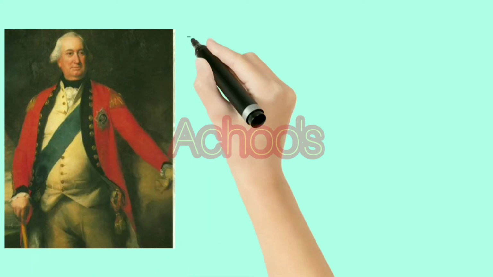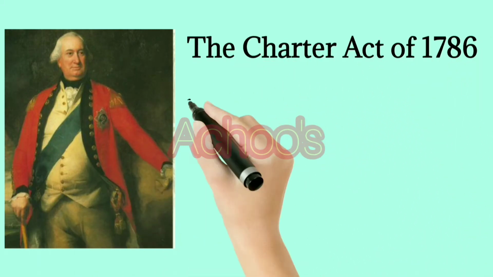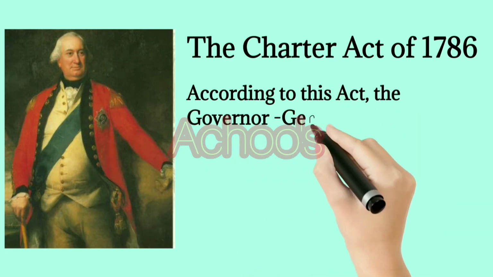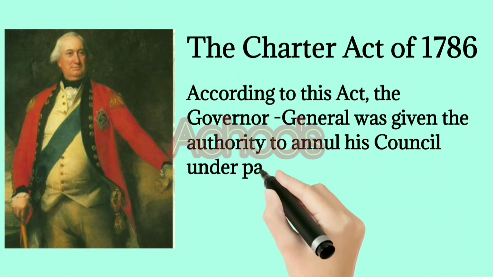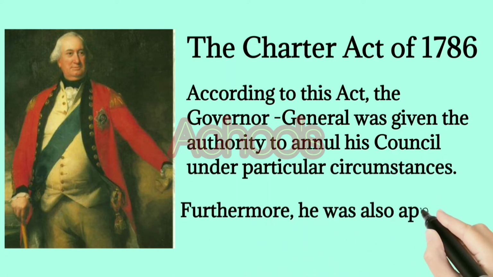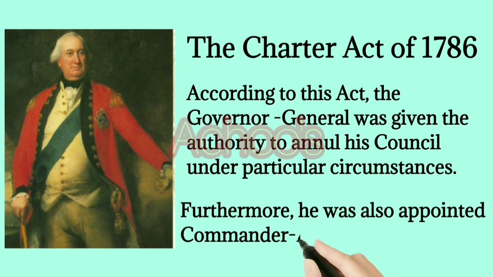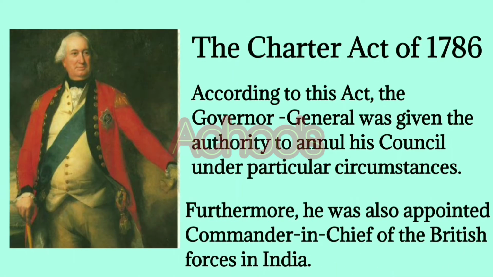And the third act which was passed by the British Parliament was the Charter Act of 1786. According to this act, the Governor General was given the authority to annul his council under particular circumstances. Furthermore, he was also appointed Commander-in-Chief of the British forces in India.